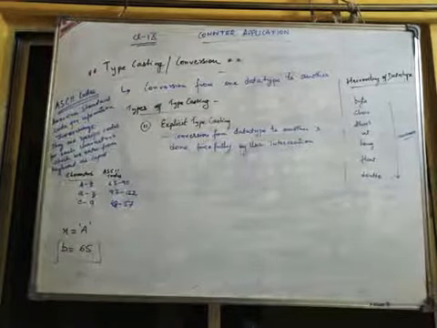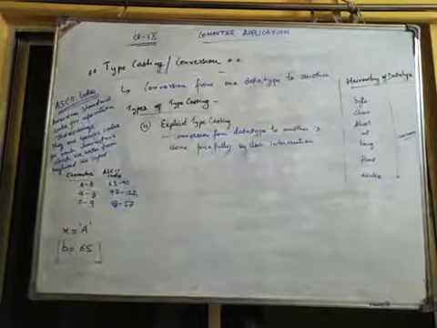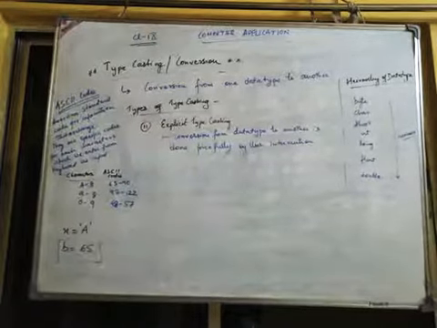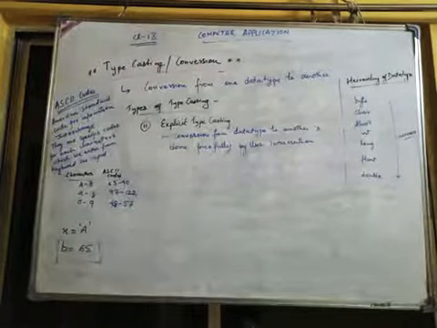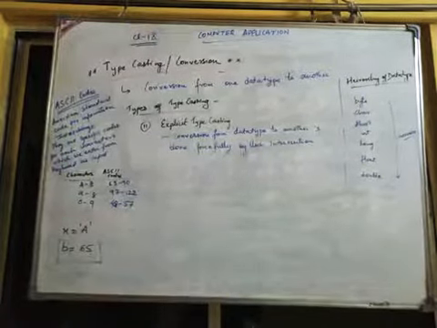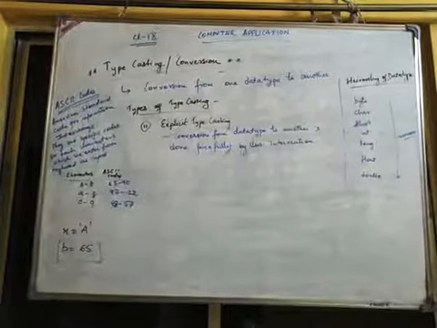Okay, clear? So from small to big it can go automatically, but from big to small, the typecast we have to do is explicit typecasting. Like from double, if I want to convert into int.